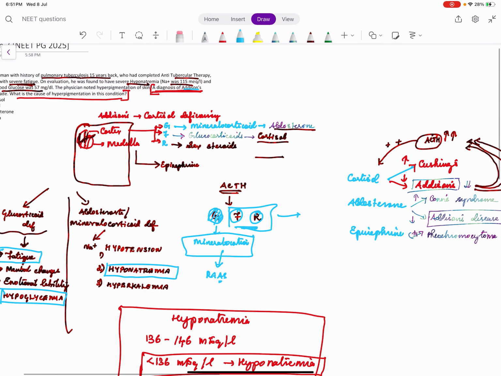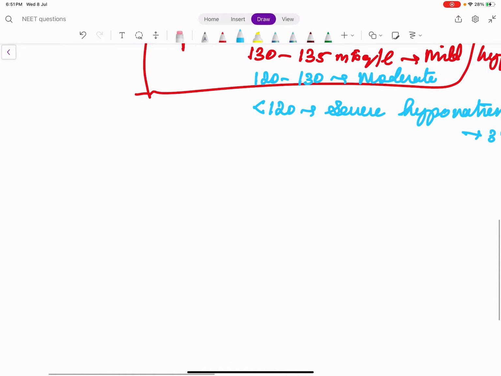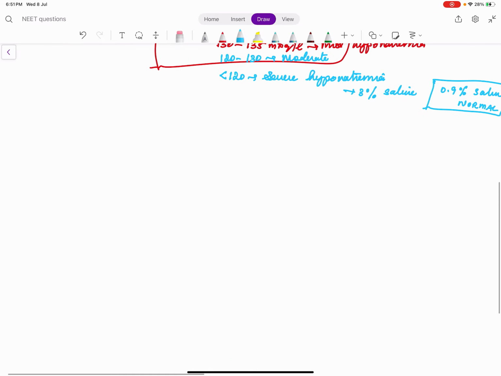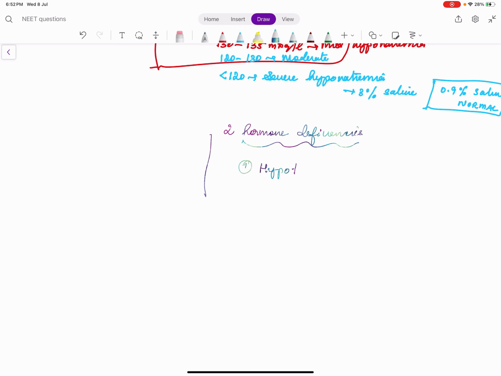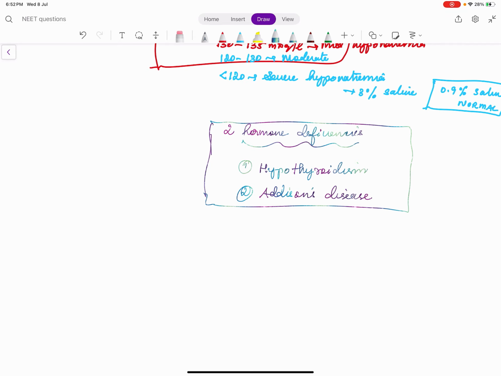So in this case they have given the sodium as 115 milliequivalents per liter. So it is severe hyponatremia. A very important take home: there are 2 hormone deficiencies or 2 endocrine disorders which cause hyponatremia. One is hypothyroidism and the other one is Addison's disease. Okay, if any question comes with the clue hyponatremia and it's an endocrinology question, please remember 2 endocrine diseases which cause hyponatremia: hypothyroidism and Addison's disease.